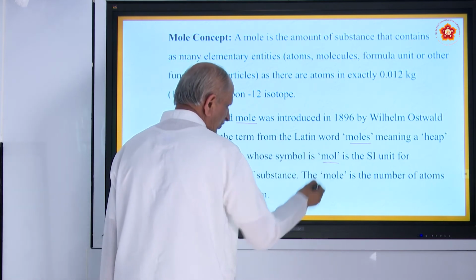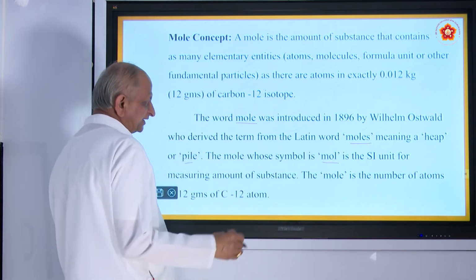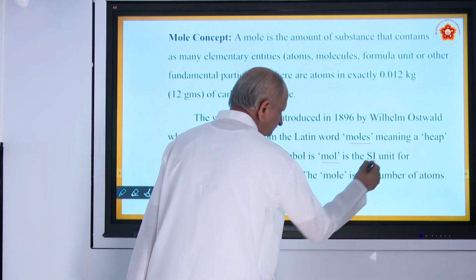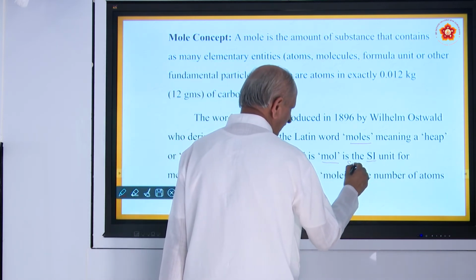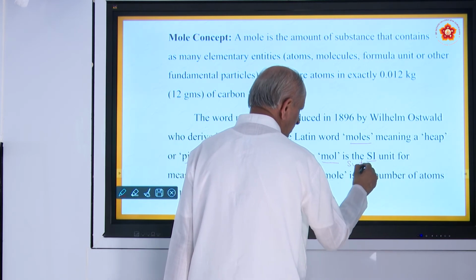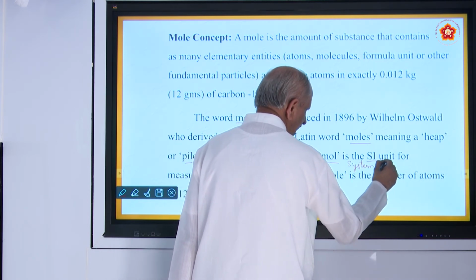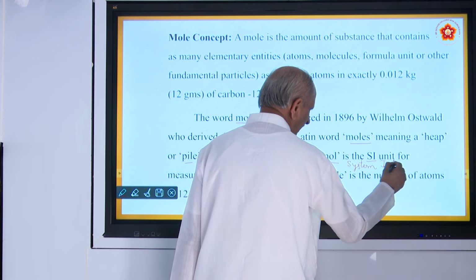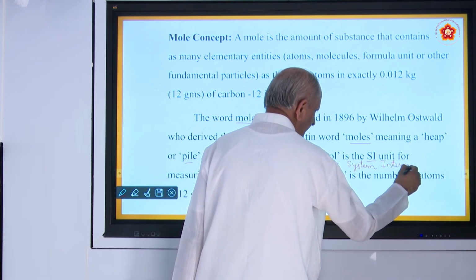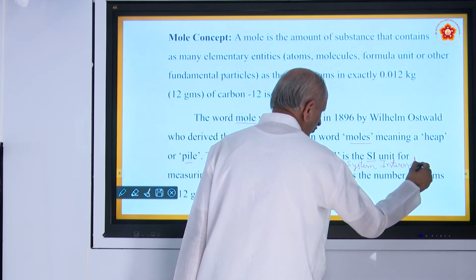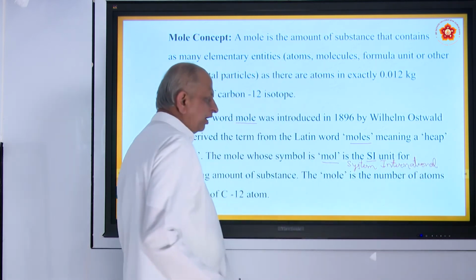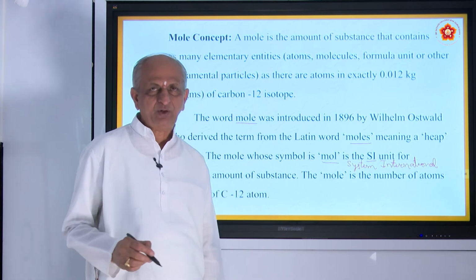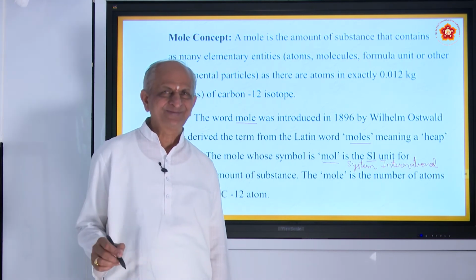It is the SI unit. What do you mean by SI? SI means System International. The System International has some standard units that are followed all over the world. That is why the word international.